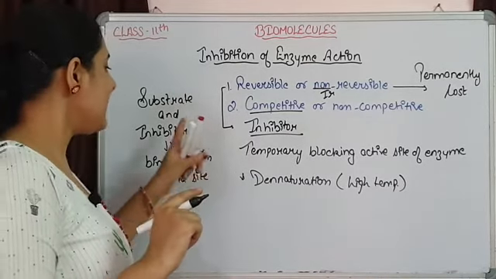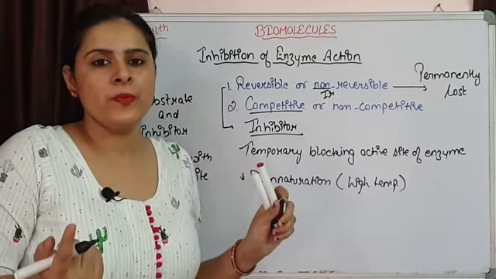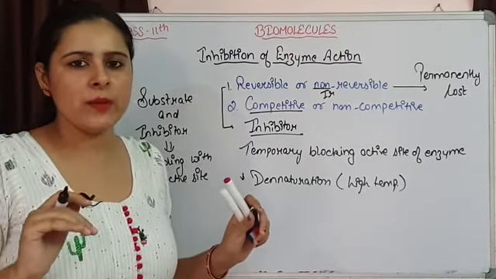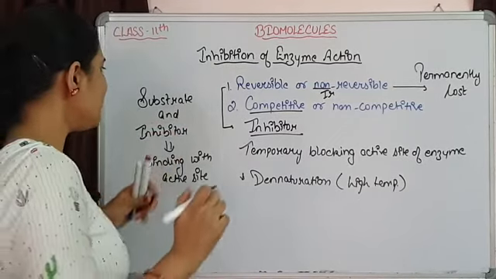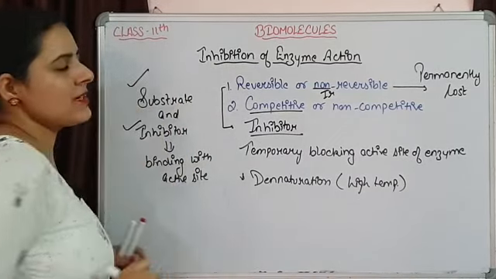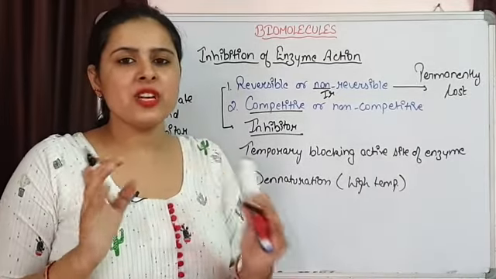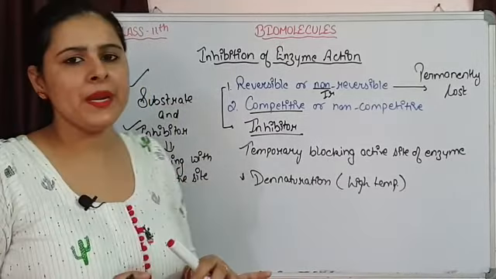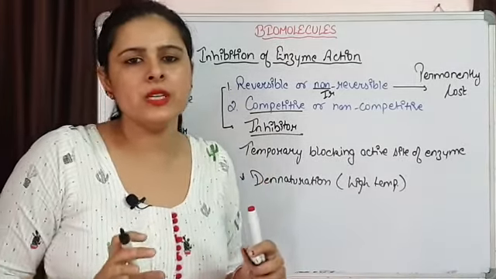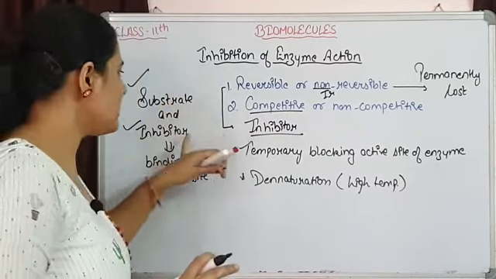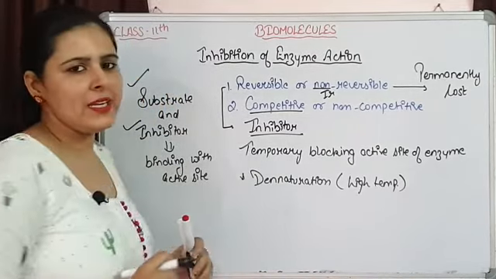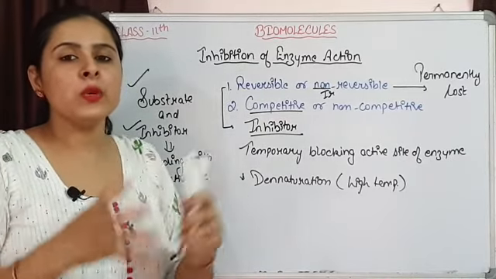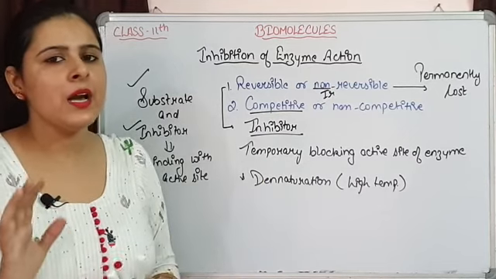That simply means the inhibitor is also going to show structural similarity with the active site, only then it is going to be able to bind with the enzyme. That simply means that substrate and inhibitors are going to be structurally similar with each other. Only then they are going to compete with the binding with the एक्टिव साइट. दोनों ही स्ट्रक्चरल सिमिलैरिटी शो करते हैं एक्टिव साइट के साथ, दैट मीन्स एक दूसरे के साथ भी स्ट्रक्चरल सिमिलैरिटी शो करते हैं, एंड दे compete with each other to bind with the active site.